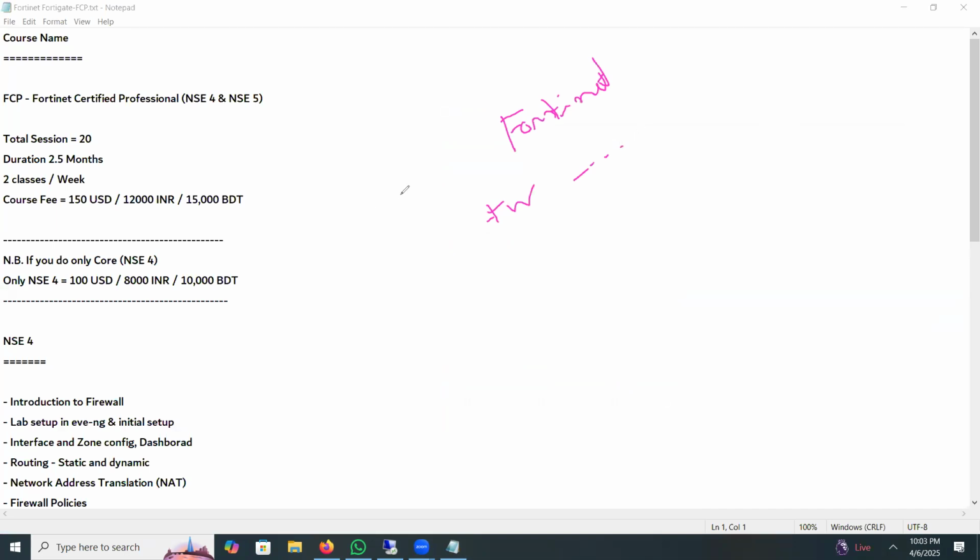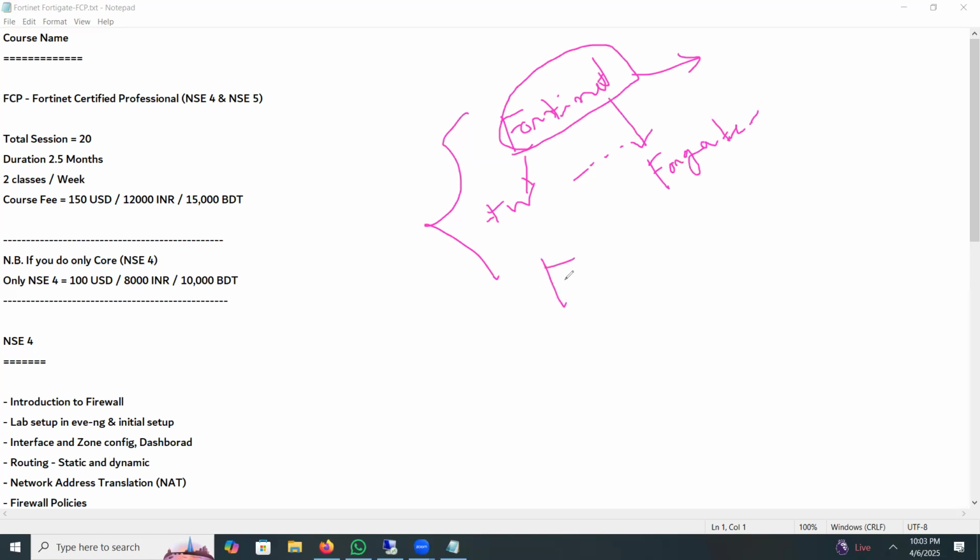So today is your bootcamp. As for example, in Fortinet, we have the FortiGate. FortiGate is firewall, right? FortiGate is firewall. We have FortiSwitch, we have FortiManager. So we have different devices. Okay, so Fortinet is not a firewall. Fortinet is a company. Actually, we will learn FortiGate Firewall.